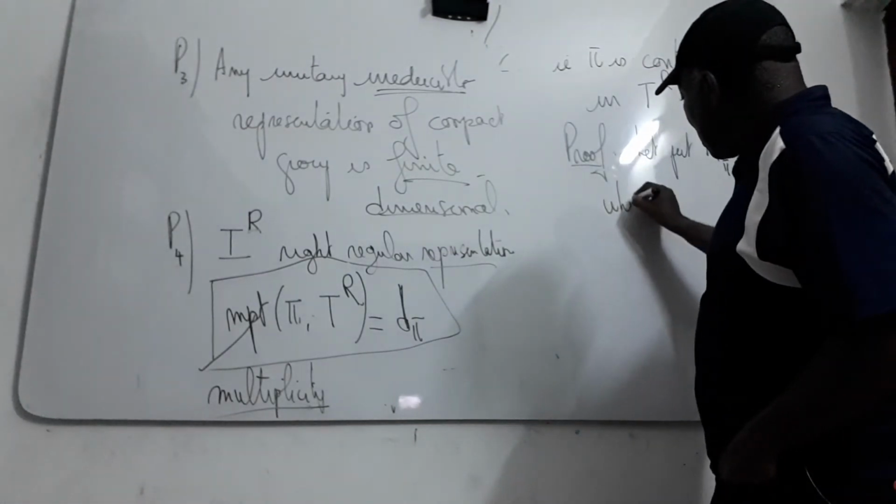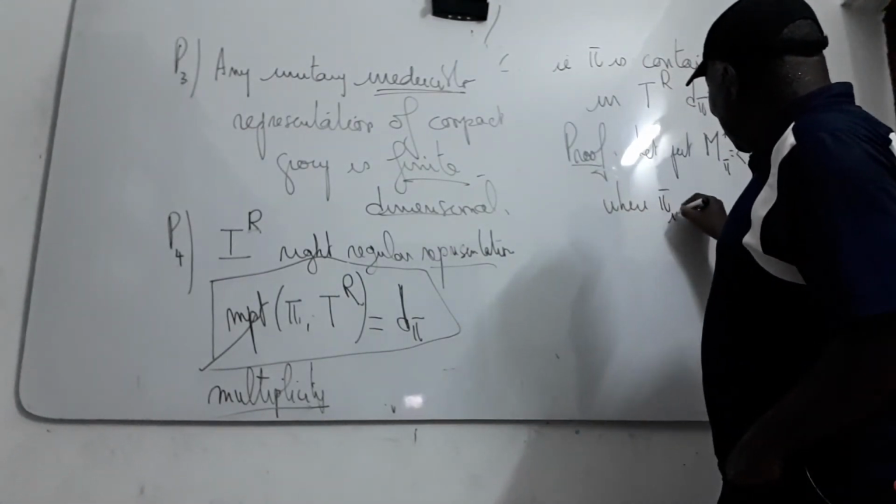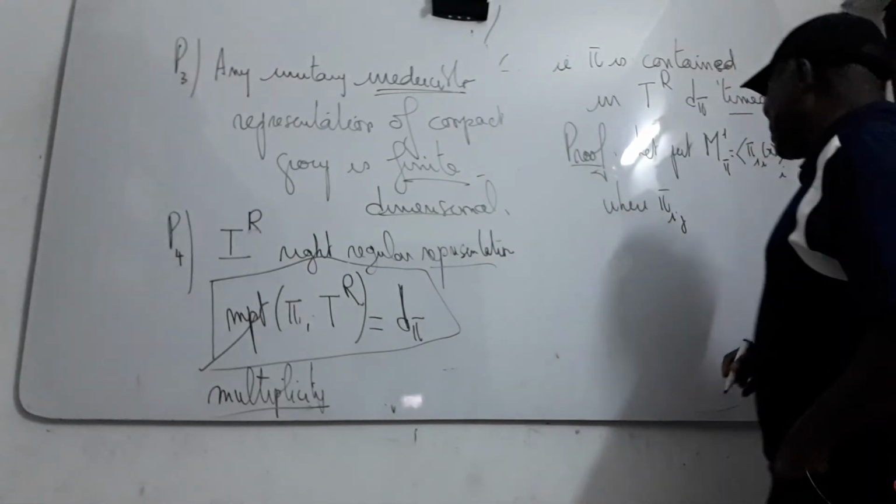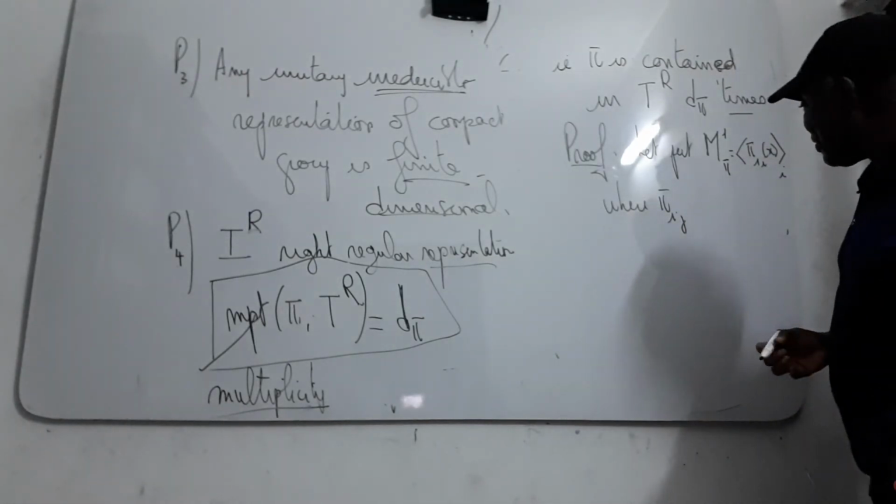Where pi i j here is a coefficient matrix of pi.